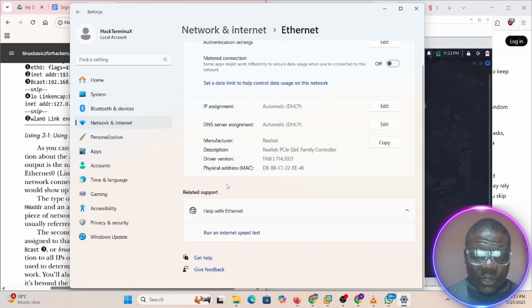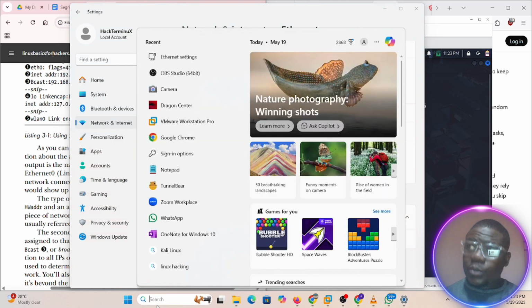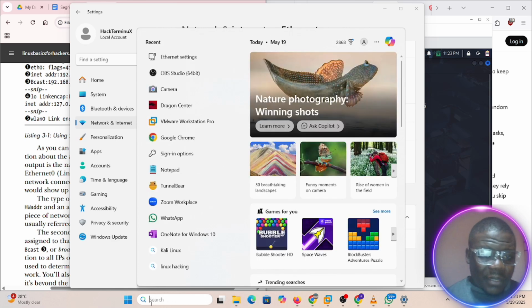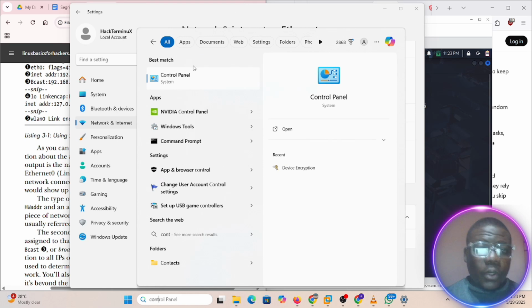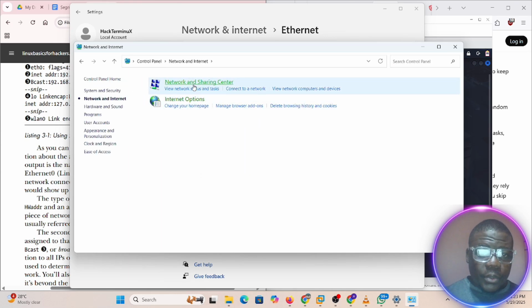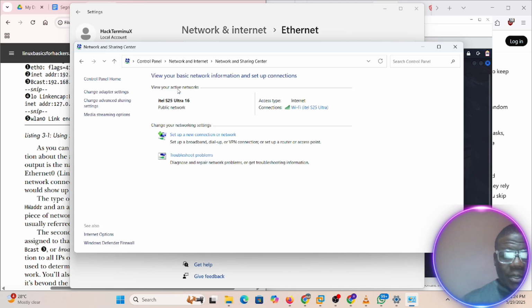It's because I'm using Windows 11. What do we call settings then? Let me see if I can grab it. Is it Control Panel? Okay, yeah. So let's go to Control Panel. We are going to network. We come to connect to a network. So I think it's Network and Sharing Center. Okay, here. Then I can come to change adapter settings.